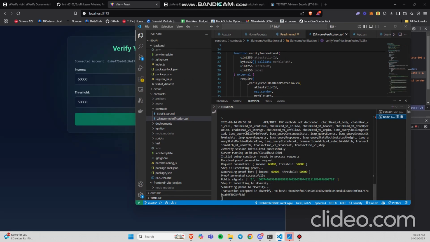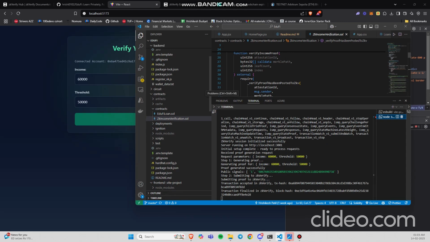We also verified on ZK Verify. We checked for the events on the ZK Verify deployed contracts, and we also have our own smart contract ZK Income Verify, where we prove the verification on chain by using the verify income proof method on our smart contract. So while that happens, I'll tell you more about EduFi and the problem statement.